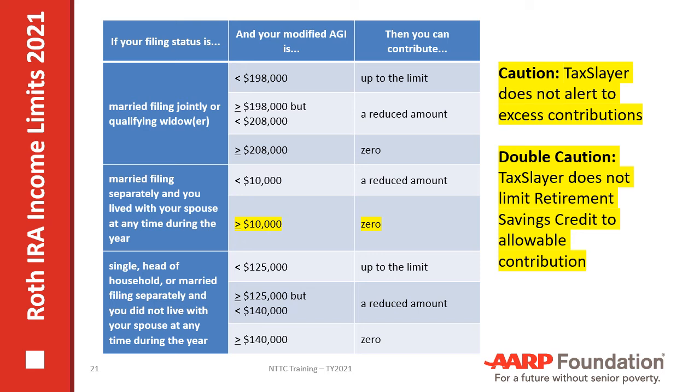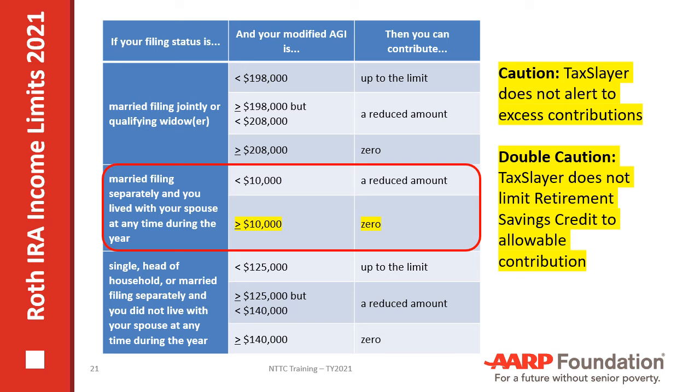But see the cautions over on the right-hand side of the slide. Tax-Aide does not alert to excess contributions. So Tax-Aide would allow you as a tax preparer to actually enter a Roth IRA contribution for this person who's married filing separate and does not qualify to make any contribution at all. And Tax-Aide does not limit the retirement savers credit either. So if you put them in for a contribution that they made, they would also get the retirement savers credit, which technically they don't deserve and they shouldn't be getting. So something to keep your eye on in the future.